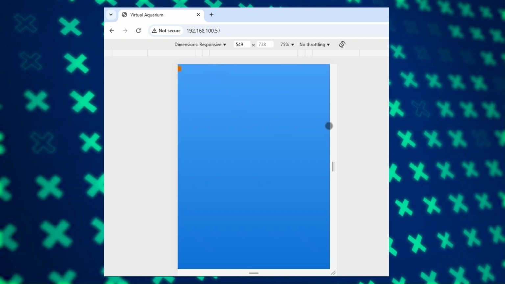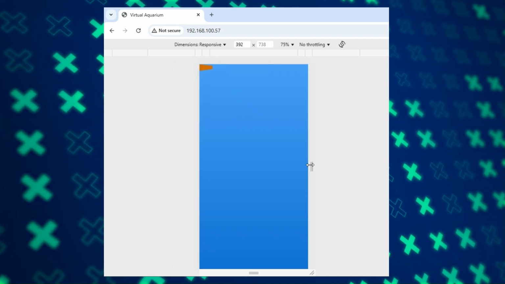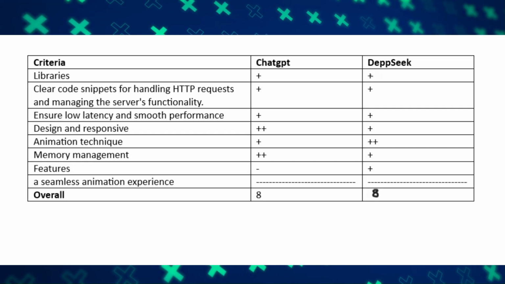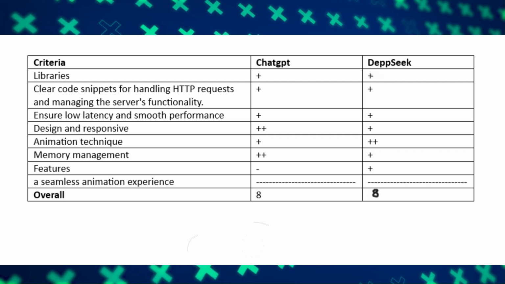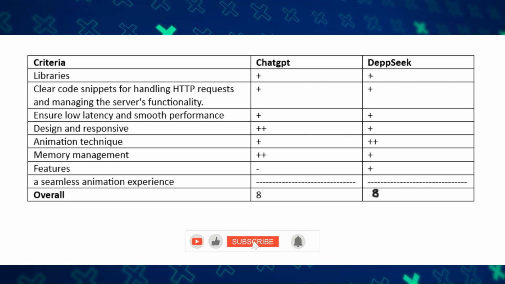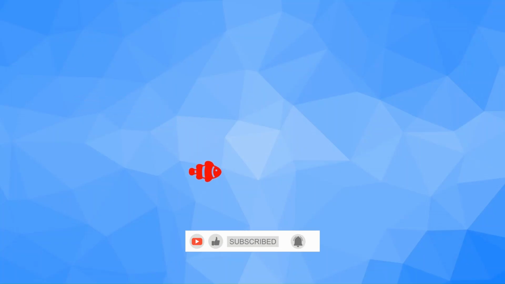Not bad. In general, ChatGPT is better at memory management. DeepSeek is more creative and can do more creative things with a short, simple prompt. A seamless animation experience? None of them. My PowerPoint animation is much better.